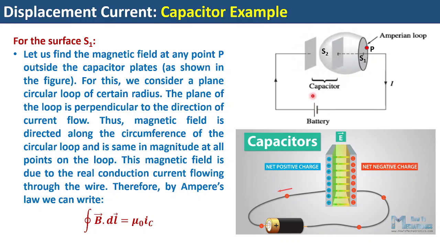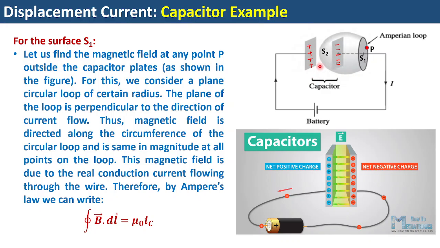So naturally, since this is the positive terminal, this plate will be positively charged and this plate will be negatively charged. Because this is connected to the negative end of the battery, this is connected to the positive end of the battery.